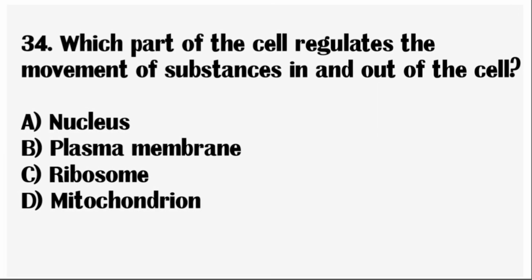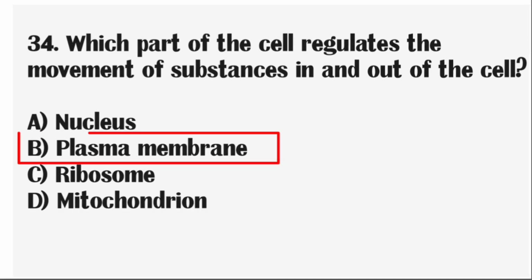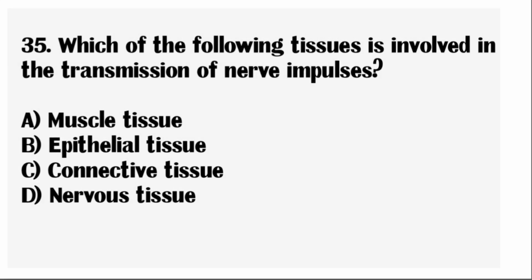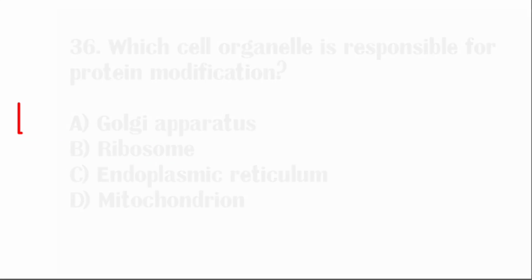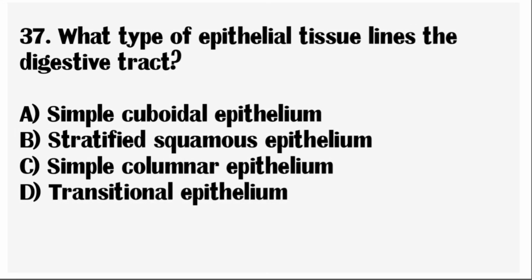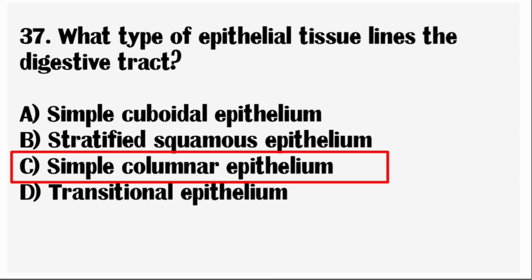Next question, which part of the cell regulates the movement of substances in and out of the cell? Correct answer: plasma membrane. Next question, which of the following tissues is involved in the transmission of nerve impulses? Correct answer: nervous tissue. Next question, which cell organelle is responsible for protein modification? Correct answer: Golgi apparatus. Next question, what type of epithelial tissue lines the digestive tract? Correct answer: simple columnar epithelium.